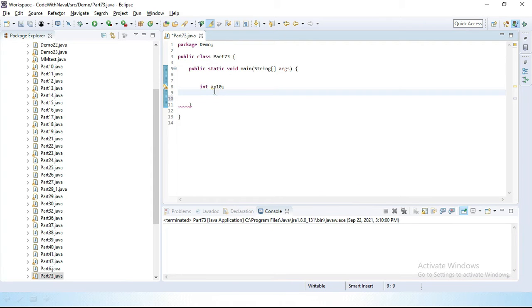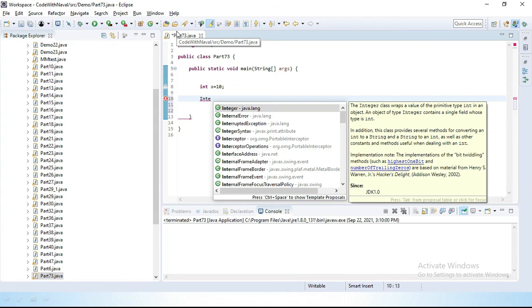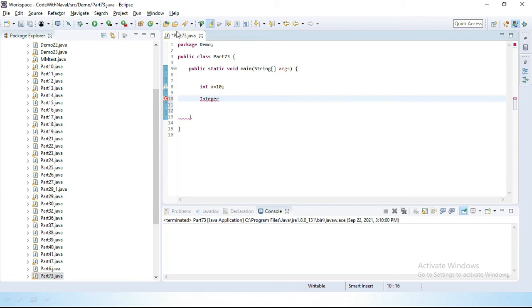Now I want to convert this. You can see here we have an int a. This is simply a primitive data type, and here we store the value 10. Now I want to convert this int into a wrapper class. For that, there are two processes. Here we use autoboxing.